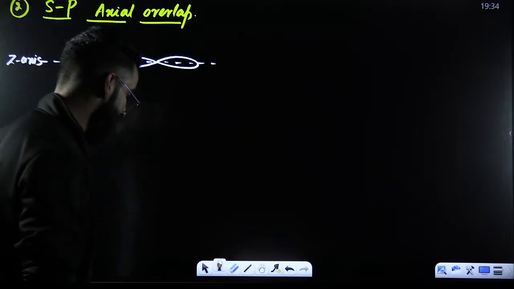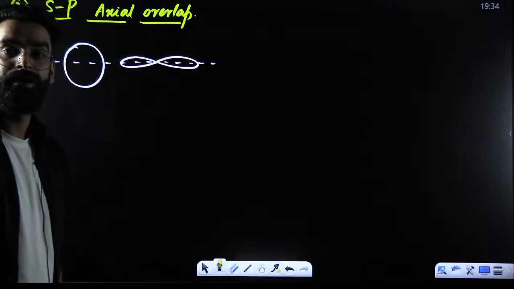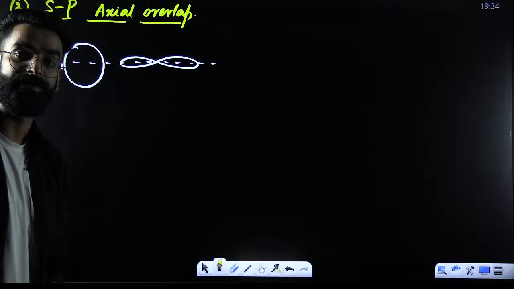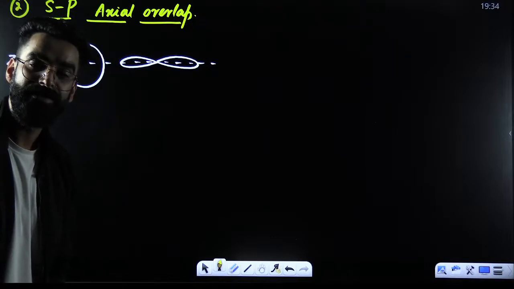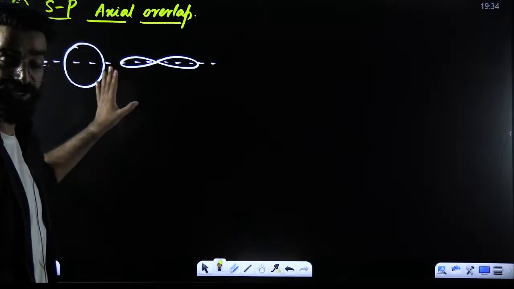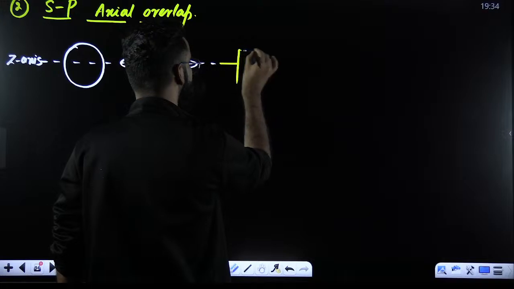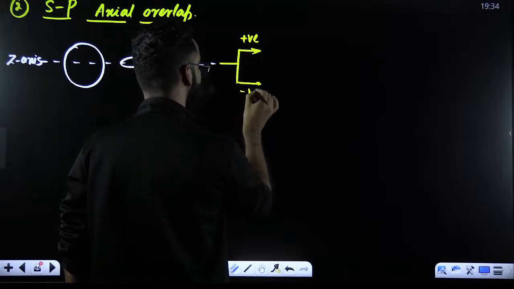Due to head-on overlapping, what's going to happen? A covalent bond is going to get formed, right? Now, my dear students, there are two things which are going to happen over here. As I told you already, one is going to be the positive overlap, one is going to be the negative overlap.